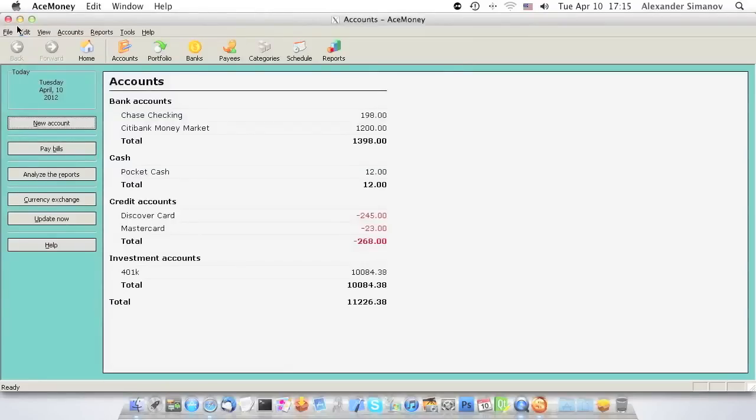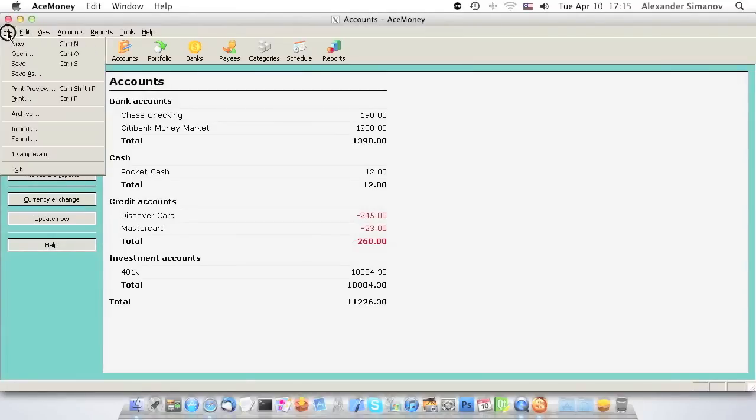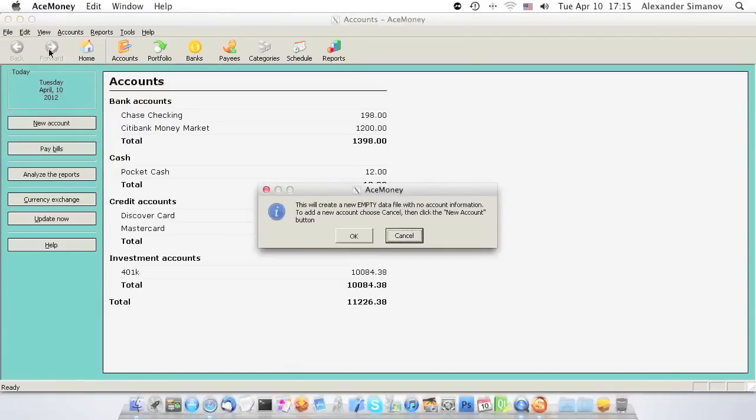To set up your new AceMoney file, choose File, New, and click OK. Now you're ready to start entering your financial data.